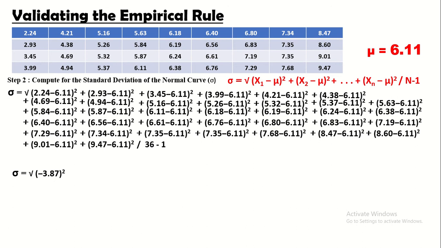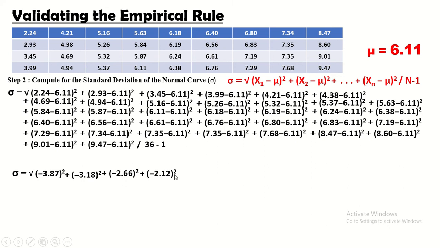So, anong gagawin natin? I-subtract natin ito, 2.24 minus 6.11, that is negative 3.87 quantity squared. Okay? Ito naman, i-subtract natin 2.93 minus 6.11 quantity squared, kaya naging negative 3.18 quantity squared. Next, sinubtract din natin itong 3.45 minus 6.11 quantity squared, kaya naging negative 2.66 quantity squared.